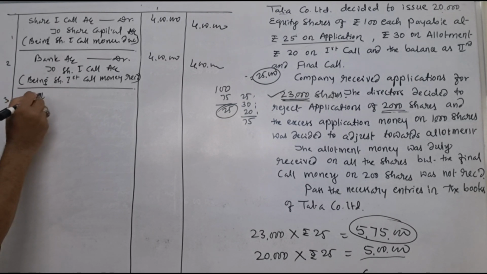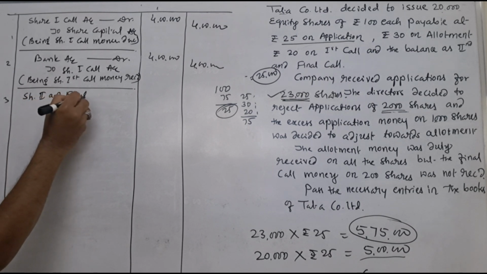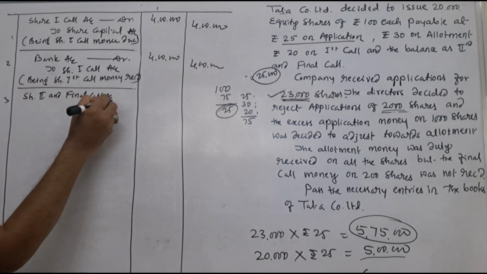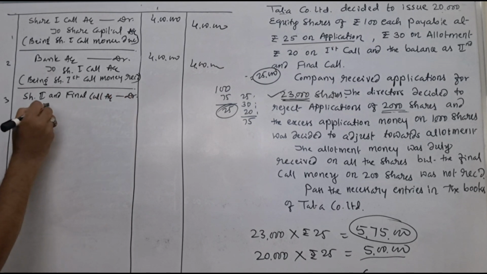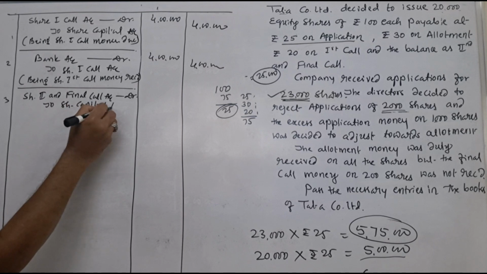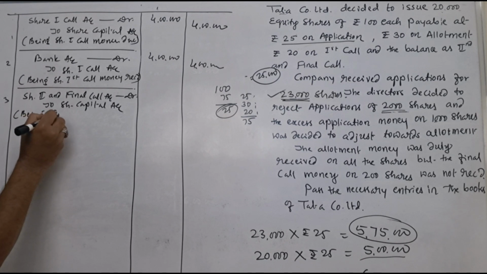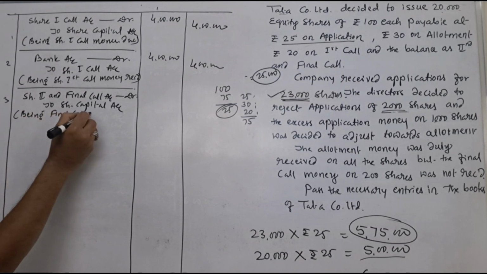Share second and final call account is to be debited. Final call account is to be debited to share capital account. To share capital account being final call money due.